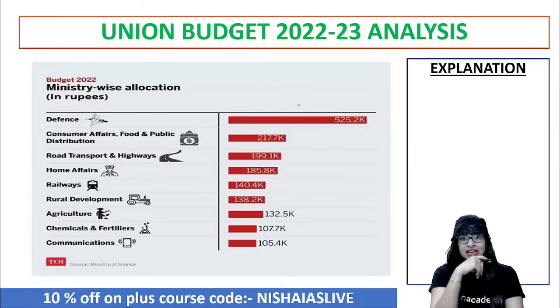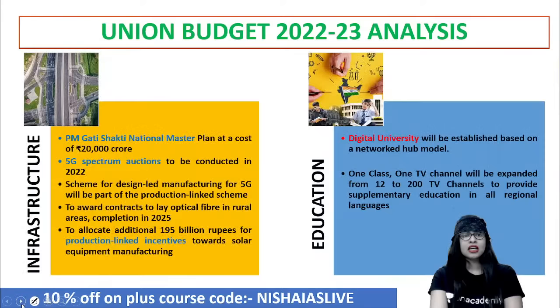They are taking into consideration defense, then consumer affairs and food and public distribution, where agriculture again comes in, but exclusively with regard to the farmers' perspective, the kind of allocation they give is not up to the mark. But anyway, this is how the ministry-wise allocation in rupees for the current year is put forward, because the government will also have its own notion of doing things, right?